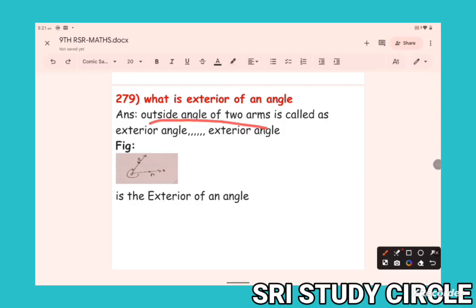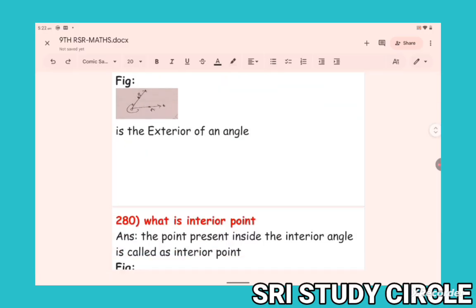The region outside the two arms is called the exterior of the angle. So, suppose this is the angle, and exterior point P. Here P is known as exterior of the angle, outside the angle. Okay.